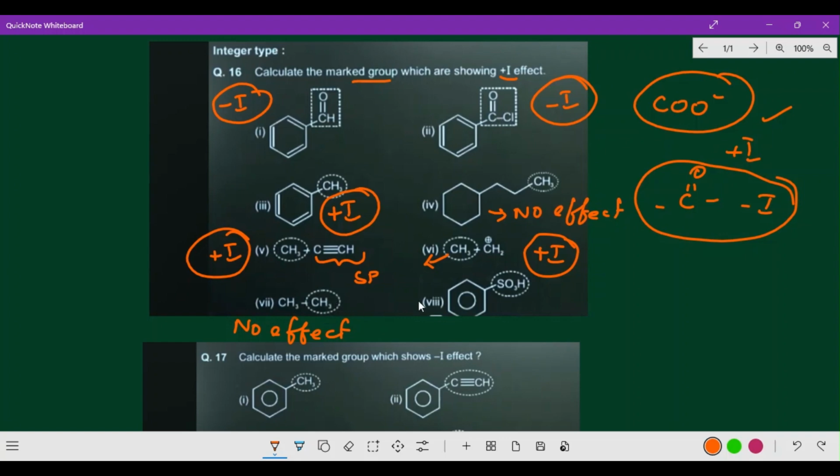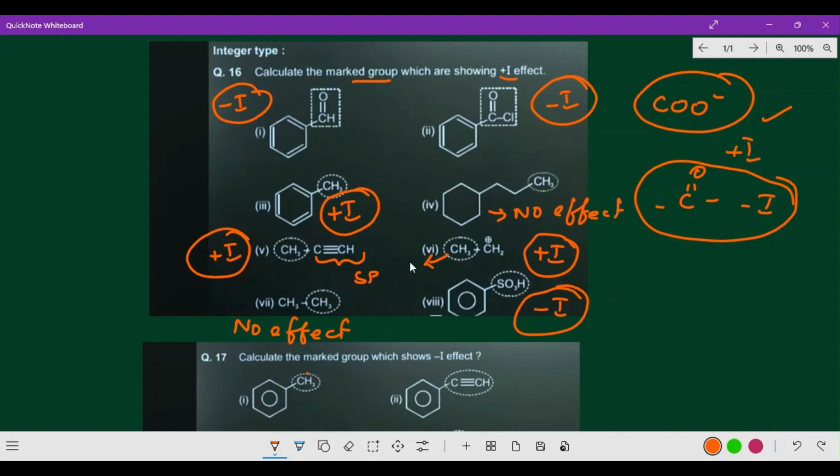Covalent bond. Right, now next one here, benzene connected with SO3H. SO3H is a minus I effect. Now how many plus I effects and how many minus I effects? They asked only about the plus I effect. So here the plus I effects are 1, 2, 3, so 3 plus I effects, the rest are minus I effect. Yes, got it.